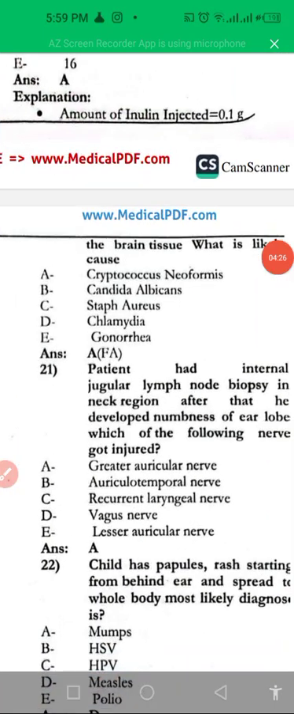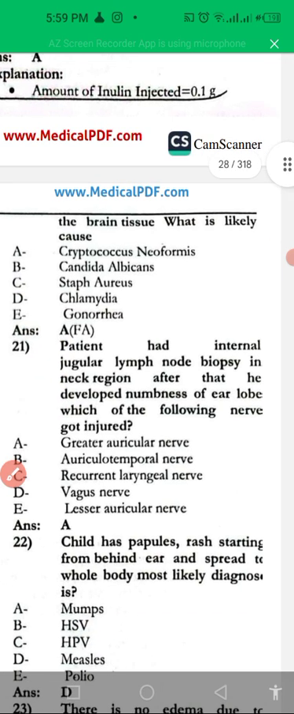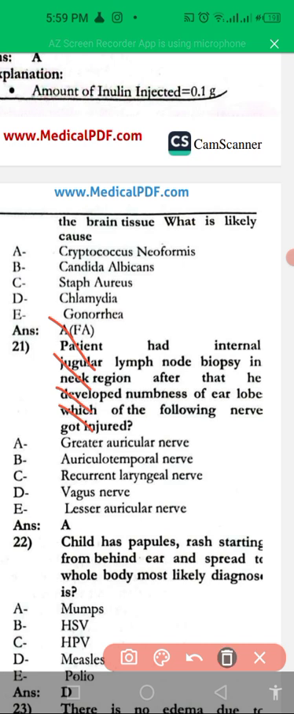Okay, so the next question is, a patient had an internal jugular lymph node biopsy in the neck region and then developed numbness in the ear lobule. Which of the following nerves got injured in this condition? That is the great auricular nerve, which supplies the earlobe. It is injured in this condition.